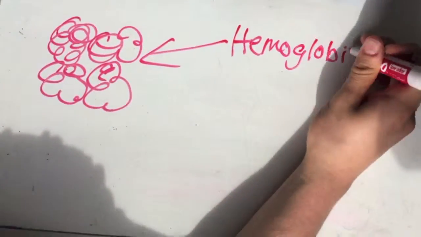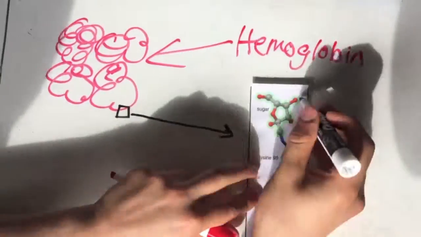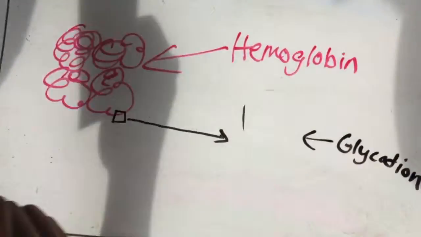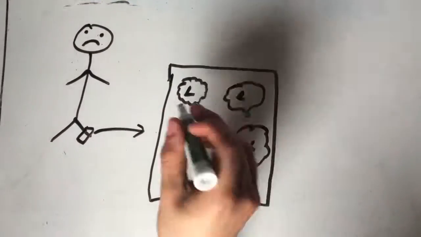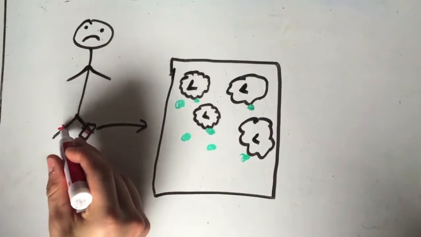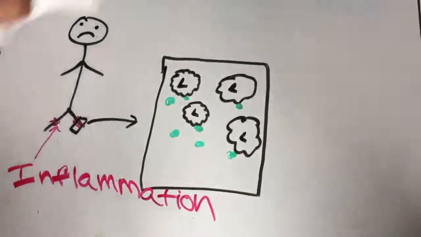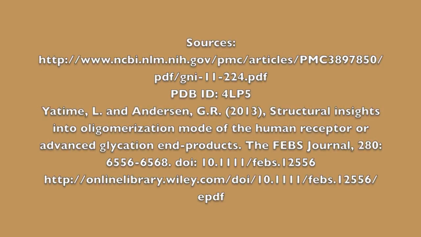Hyperglycemia increases the rate of glycation of proteins and lipids found in the bloodstream. As a result, these glycated molecules bind to the RAGE receptor and activate it, activating NF-kappa B. This causes the expression of inflammatory proteins as well as the upregulation of the RAGE receptor. This creates a positive feedback loop, amplifying the inflammation. Long-term inflammation results in tissue damage, which causes the symptoms associated with untreated diabetes.